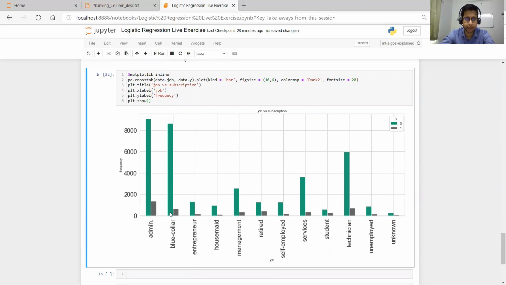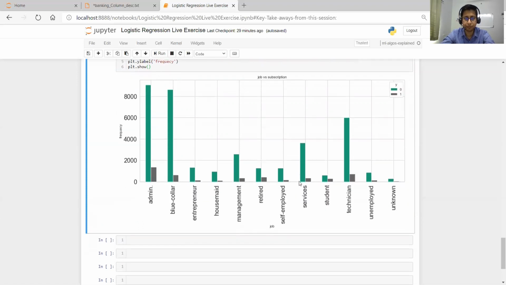If you see the gray area, it is high here. Those doing admin jobs and the technicians subscribe more for the term deposit. The rest are less. Even blue collar jobs are more, but compared to technicians they have subscribed less. These are some inferences we can draw from this.